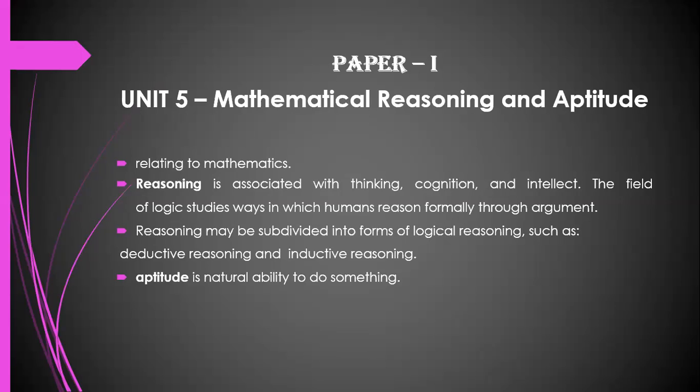As we all know, mathematical is something related to mathematics. Reasoning is associated with thinking, cognition, and intellect. The field of logic studies ways in which humans reason, formally through argument. Reasoning may be subdivided into forms of logical reasoning, such as deductive reasoning and inductive reasoning. Okay, so we understand what is reasoning. It is something related to your thinking, cognition, and intellect.